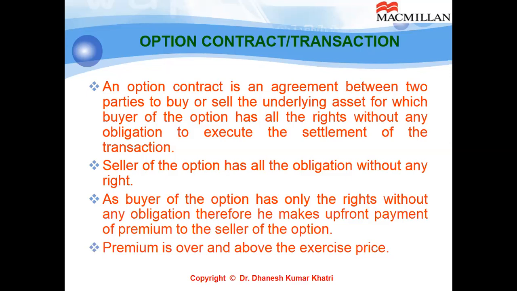So the buyer of the option has all the rights without any obligation. That means if he has obtained the right to buy the underlying asset before or by the end of expiry, he can buy that particular underlying asset. He has no obligation to buy. If he wishes, he can let it go, not exercise his right, and the option will expire on expiry.